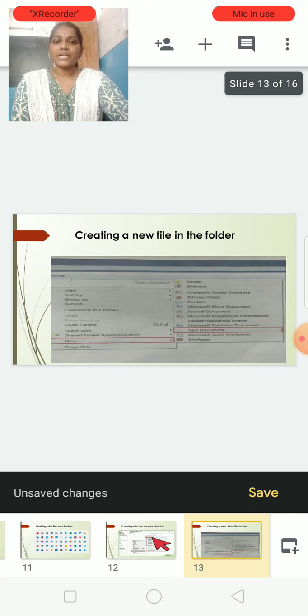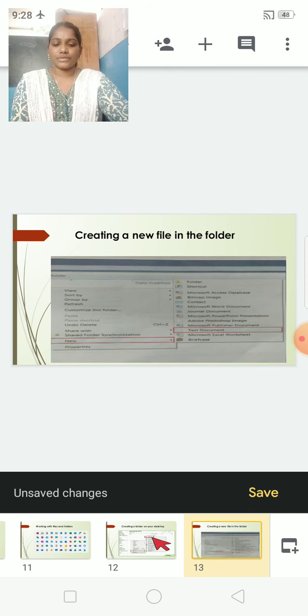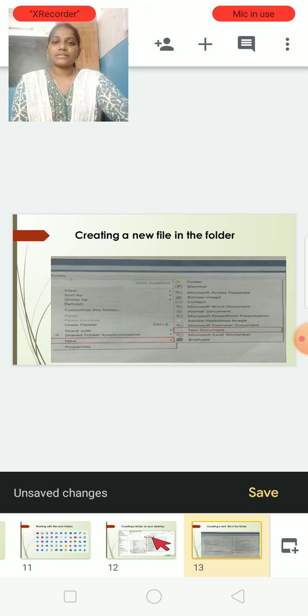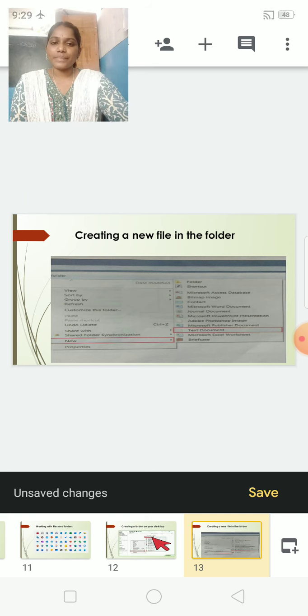Next, creating a new file in a folder. Children, we already created a folder on the desktop, right? Yes. Now, double click on that folder, then go inside when the screen opens. Now, we need to create some files inside the folder. So, for that, first right click on the page anywhere. Yes. Again the menu will appear.